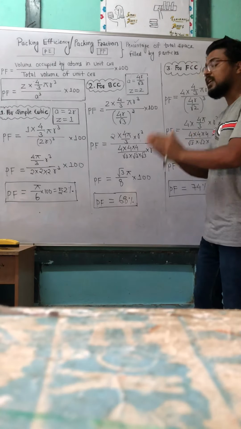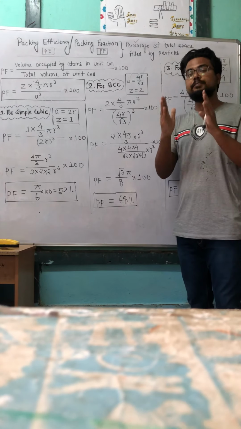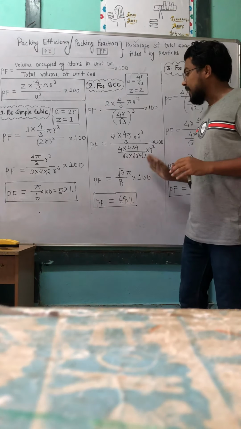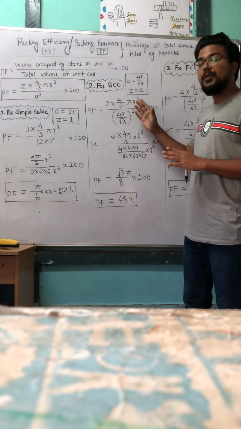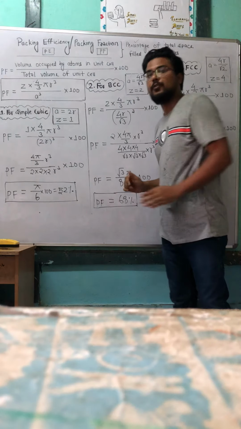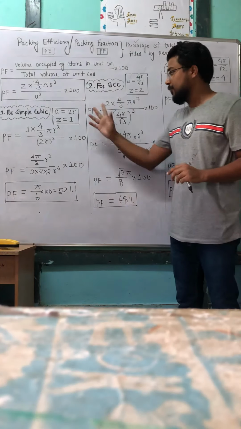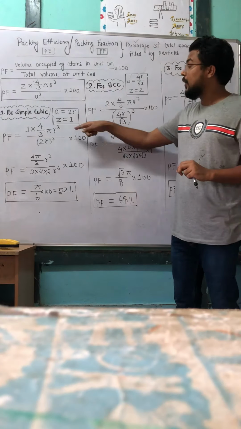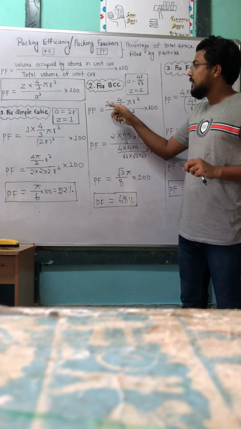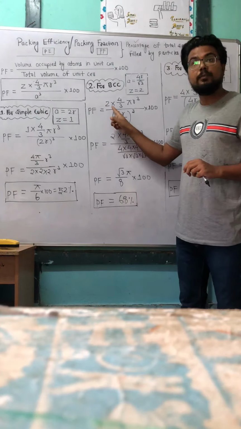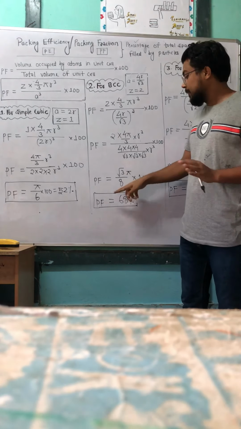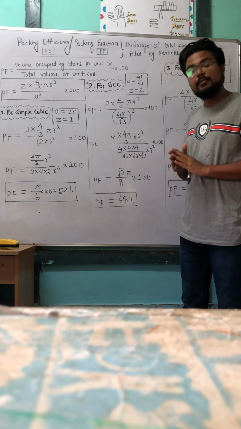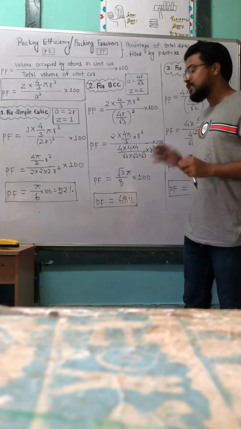Means in body centered cubic unit cell, because atoms are present inside the body of the cube as well as at the corners of the cube, the area filled in body centered cubic unit cell by atoms will be greater than simple cubic unit cell. In simple cubic unit cell, how much area is occupied by atoms? It is 52%. But in body centered, atoms are not 1, na? It is 2. For BCC, the number of atoms is 2. So the packing fraction means the area occupied by atoms will increase. So here, in case of BCC, it is 68%.